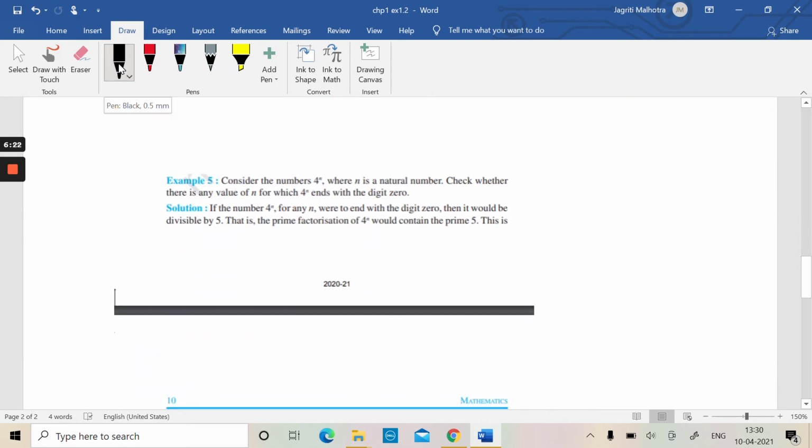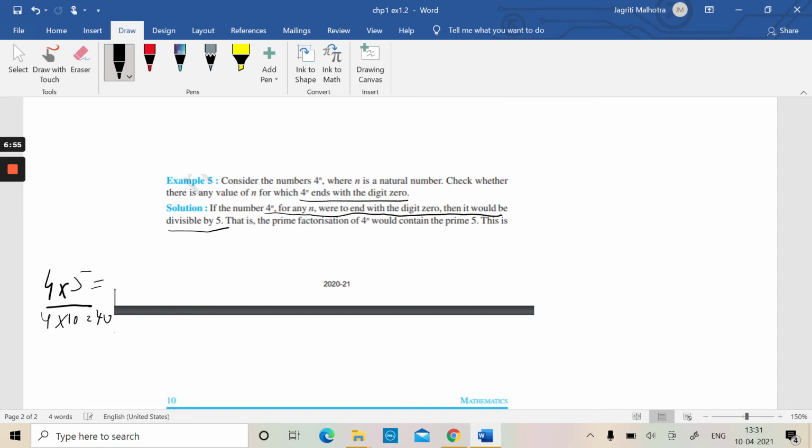Now, coming back to our example, consider the numbers 4 to the power n, where n is a natural number. Check whether there is any value of n for which 4 to the power n ends with the digit 0. If the number 4 to the power n for any n were to end with the digit 0, then it would have to be divisible by 5. Why 5? Because 4 multiplied by a number which gives a last digit 0 is 4 into 5, that is 20, or 4 into 10, that is 40.